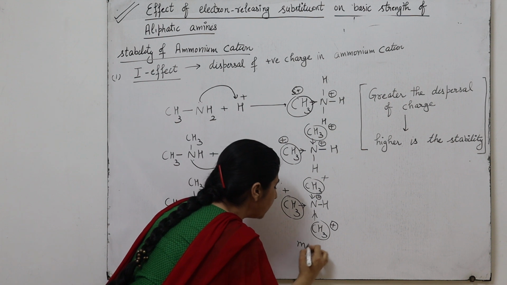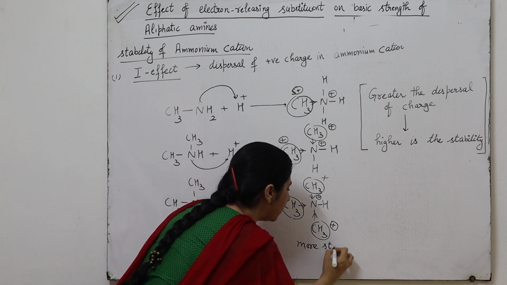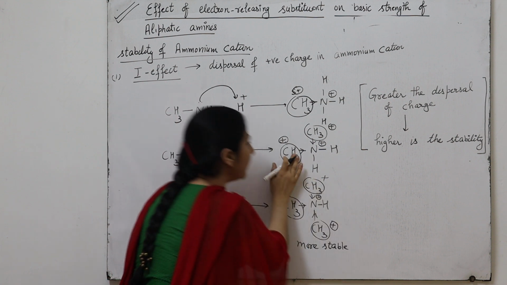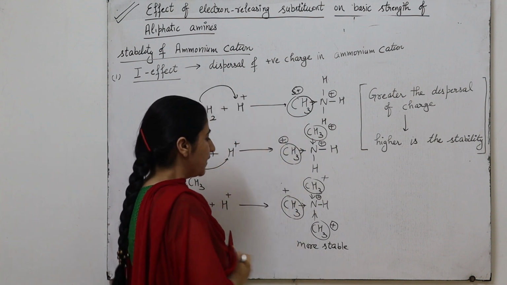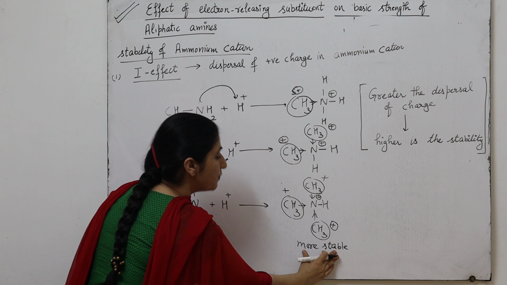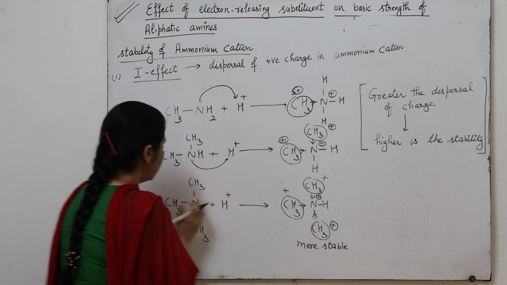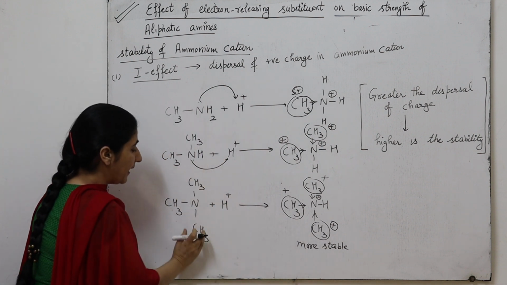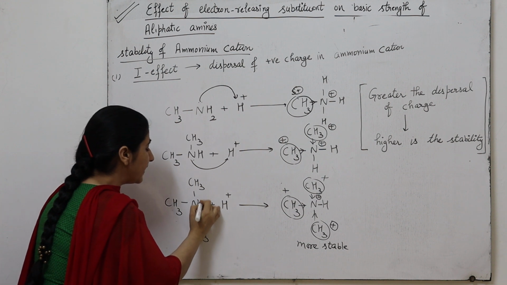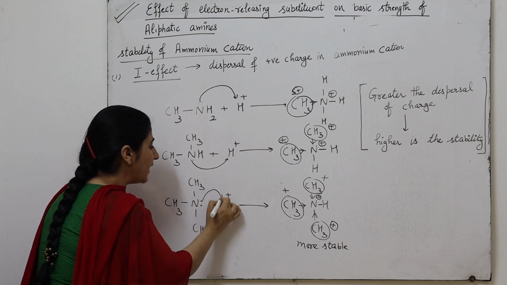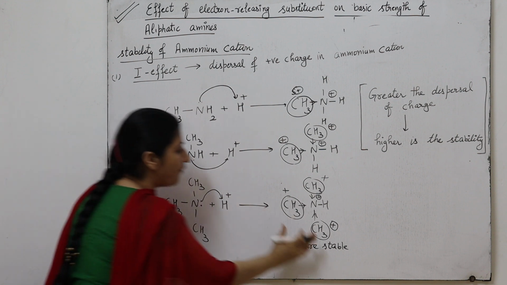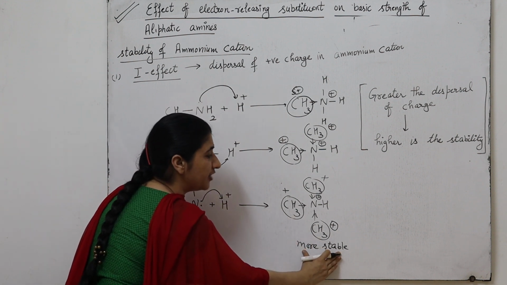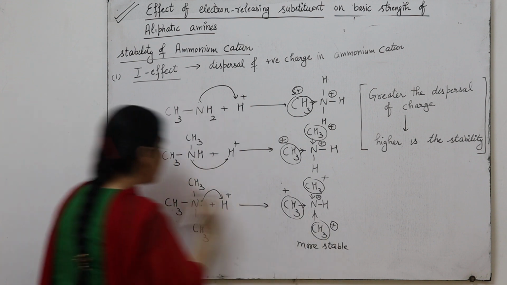It means the tertiary ammonium cation is more stable than the secondary and primary ammonium cations. So tertiary amines have a greater tendency to donate the electron pair to H positive and form the more stable tertiary ammonium cation.